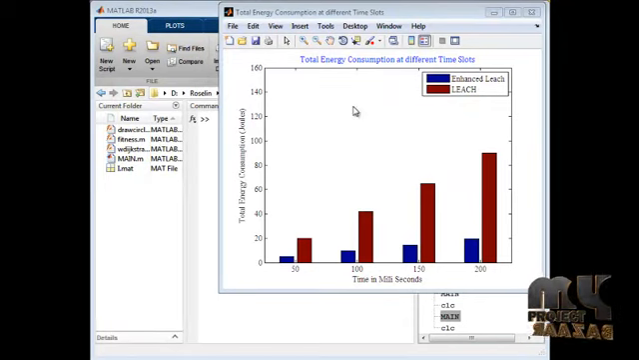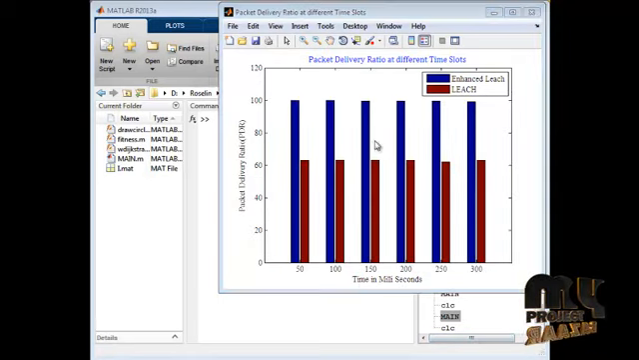This graph is the total energy consumption graph. Here, the energy consumed at different time slots is shown. This compares both the LEACH and enhanced LEACH protocols. Here, the total energy consumption in joules is plotted against the time in milliseconds. This graph is about the packet delivery ratio at different time slots. Here, packet delivery ratio is plotted against the time in milliseconds. Here, the packet delivery ratio for both LEACH and enhanced LEACH protocols are calculated and plotted, and they are compared with each other.